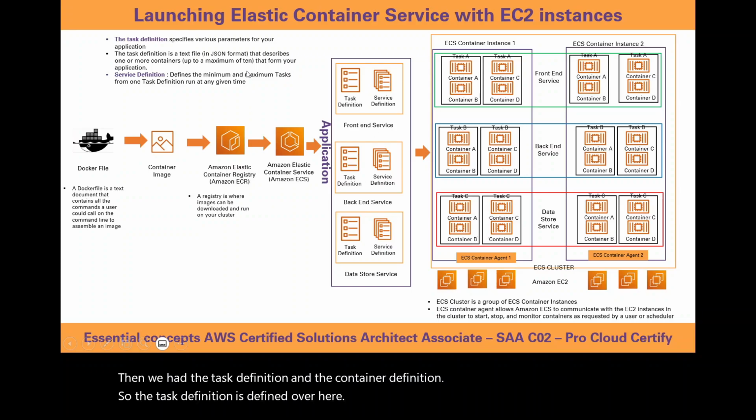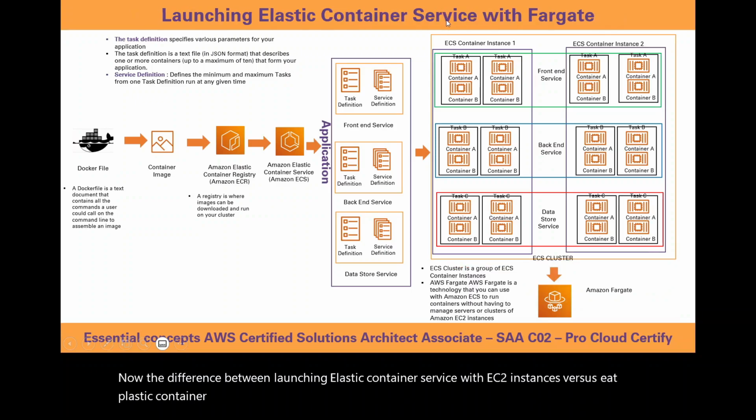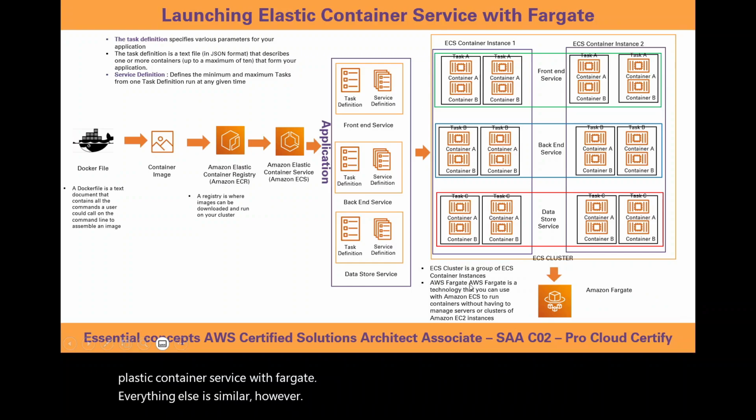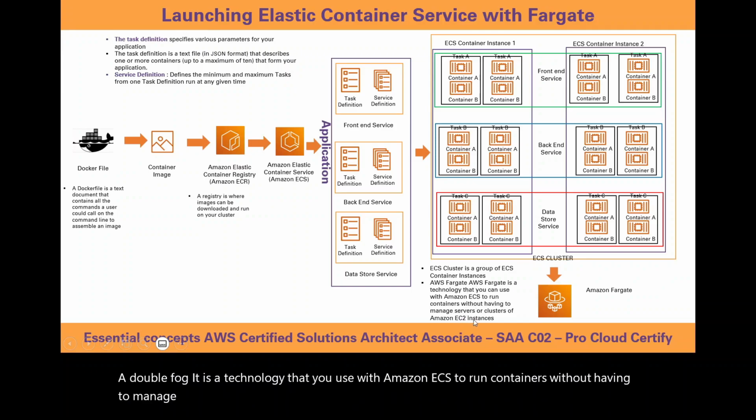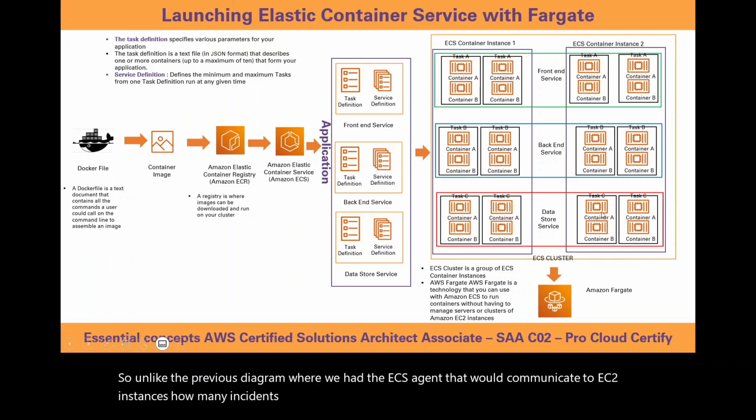Now, the difference between launching Elastic Container Service with EC2 instances versus Elastic Container Service with Fargate. Everything else is similar. However, AWS Fargate is a technology that you use with Amazon ECS to run containers without having to manage servers or clusters of Amazon EC2 instances. So unlike the previous diagram where we had the ECS agent that would communicate to EC2 instances how many instances are required to provide compute resources to run the cluster, now this is all handled by AWS Fargate.